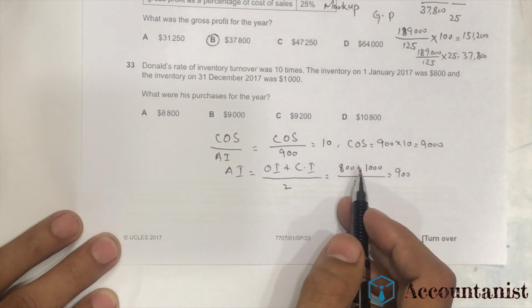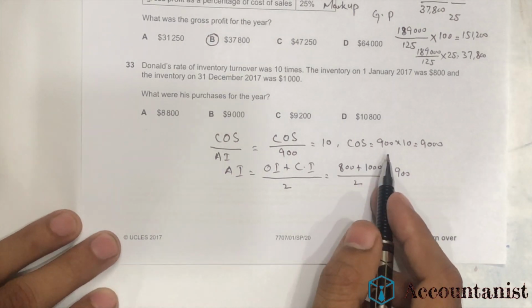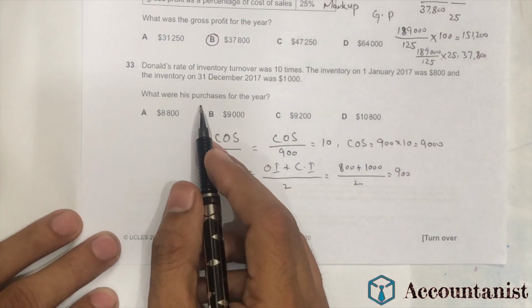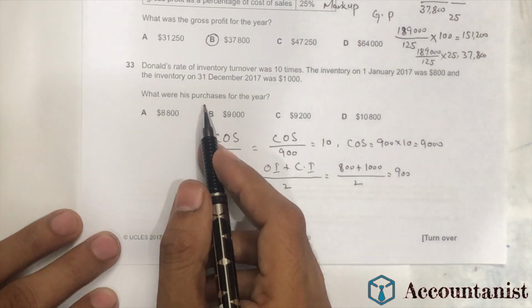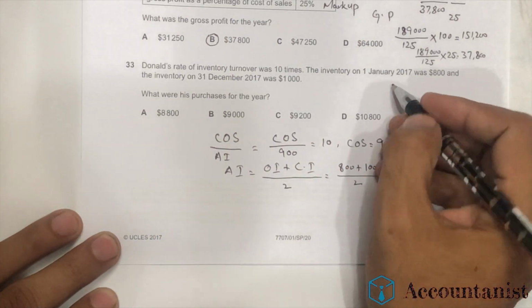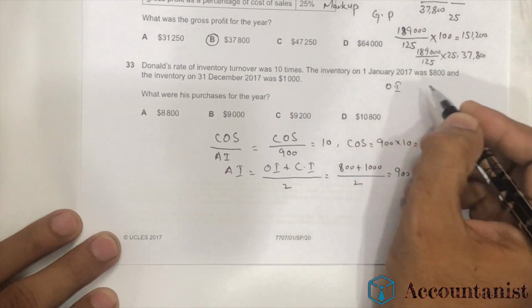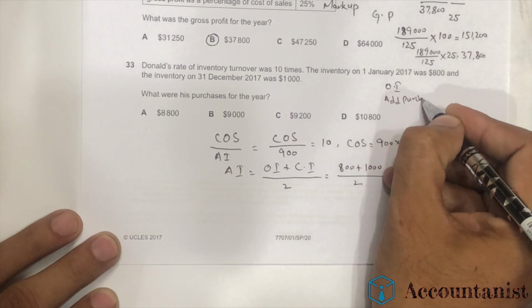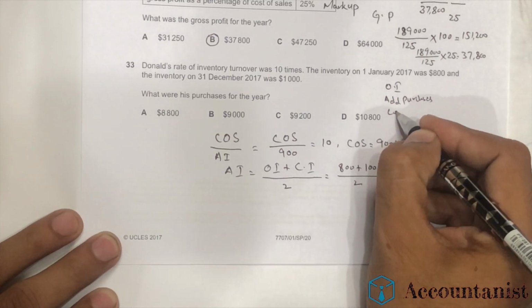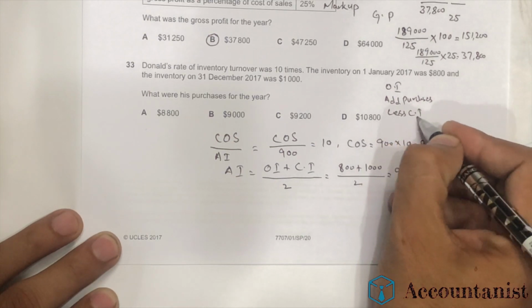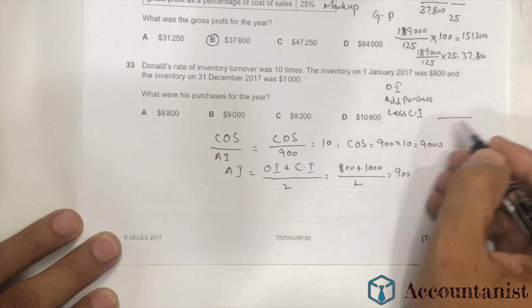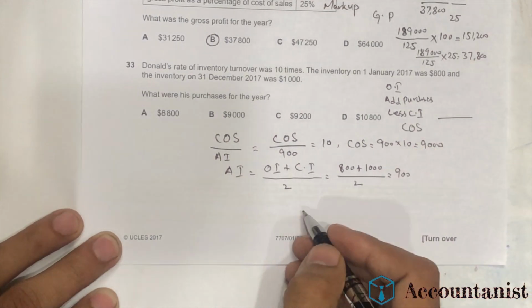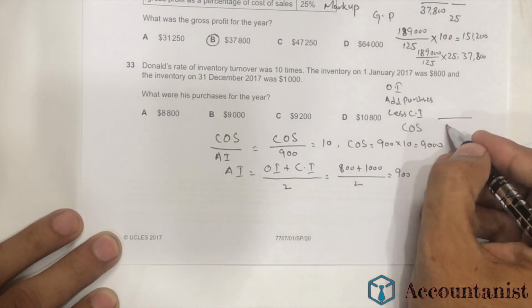Now I can use this cost of sale to calculate the figure of purchases. To do this, I know that opening inventory add purchases less closing inventory gives me the cost of sales. I know the cost of sales number, so I'll write down 9,000 here.